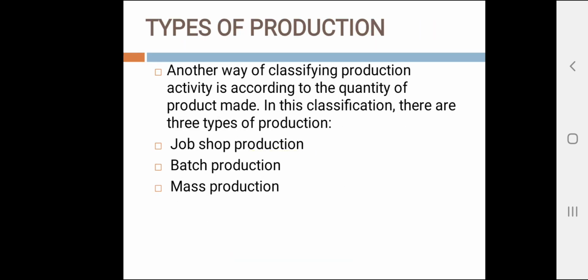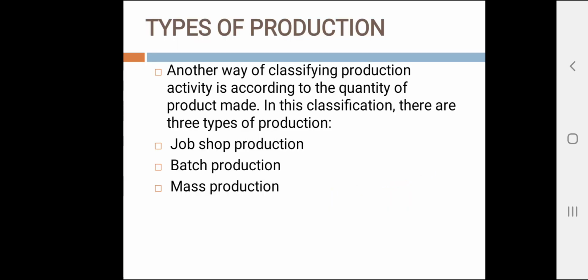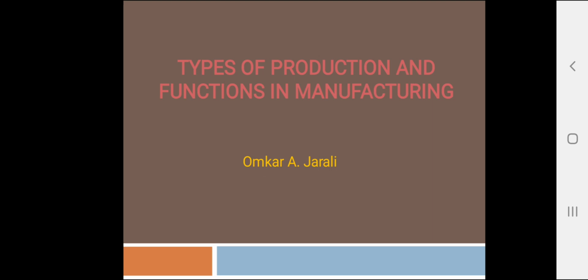Today we discussed different types of production systems and different functions of the manufacturing system. The types mean job type, batch type, and mass type production system. And the functions in manufacturing are processing function, assembly function, material handling and storage function, inspection and test function, and control function.